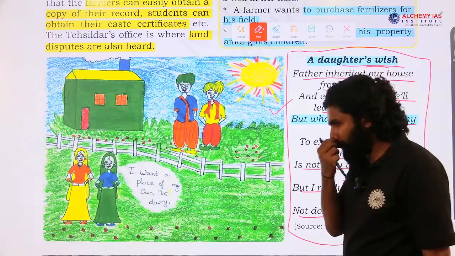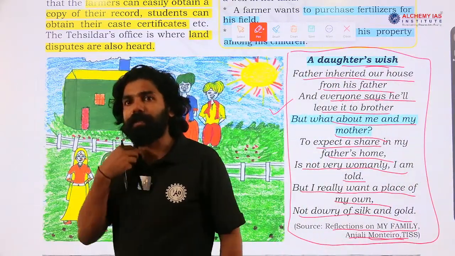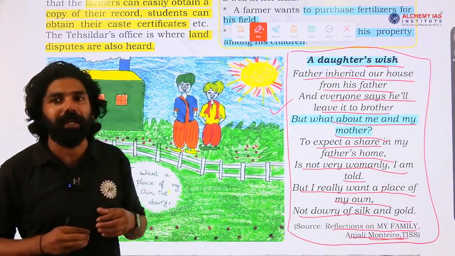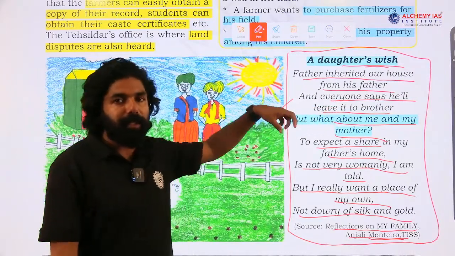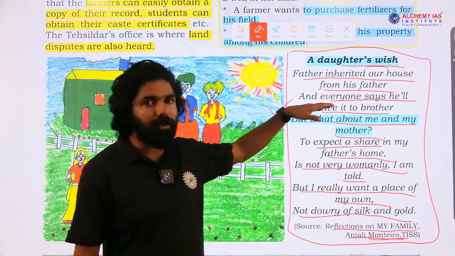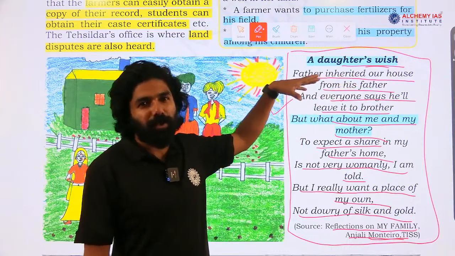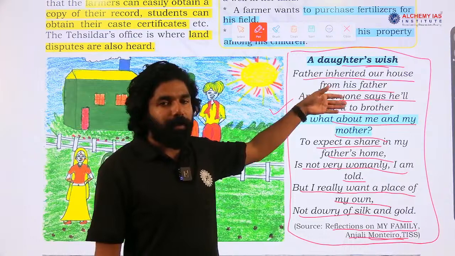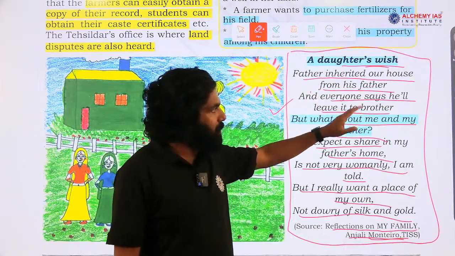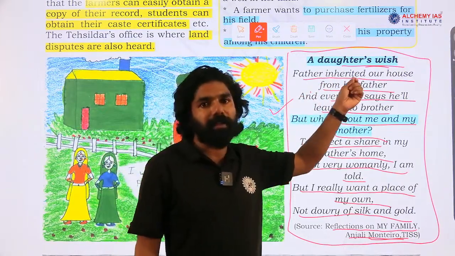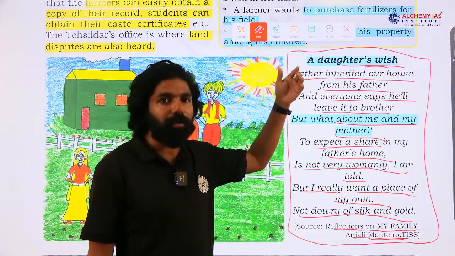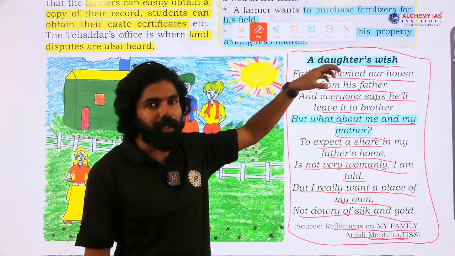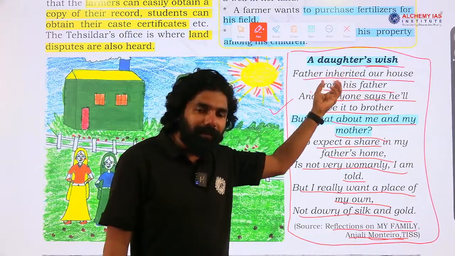So what this particular passage or poem is trying to point out is the issue regarding ownership of the land in terms of gender. Whenever we consider the historical or social structure of our society, from the previous generation to the next generation, whenever they transfer the land from the father to the next generation, usually the father has the ownership, the mother does not.